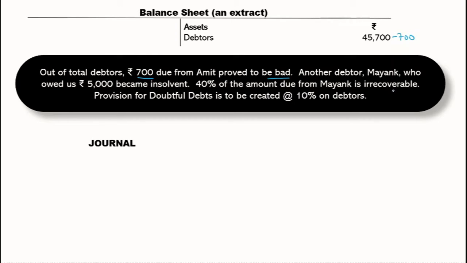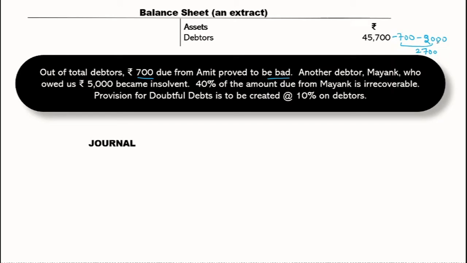So 40% of 5,000 is 2,000. So my bad debt amount is 2,700.